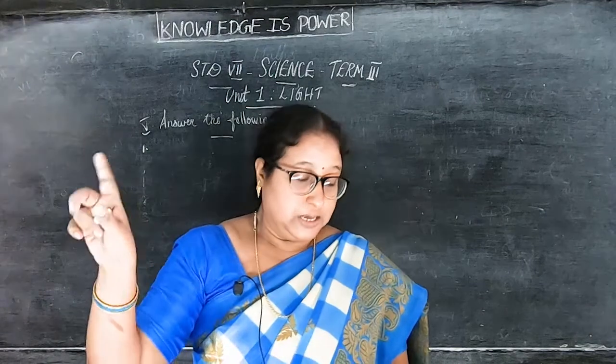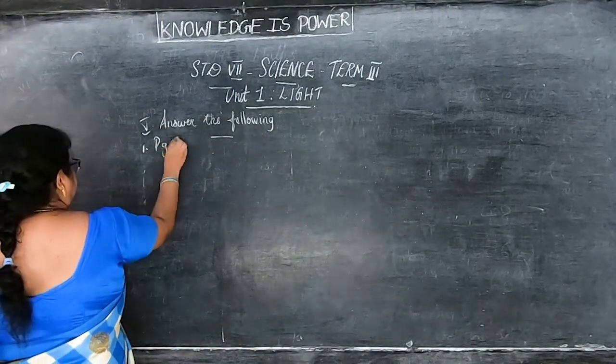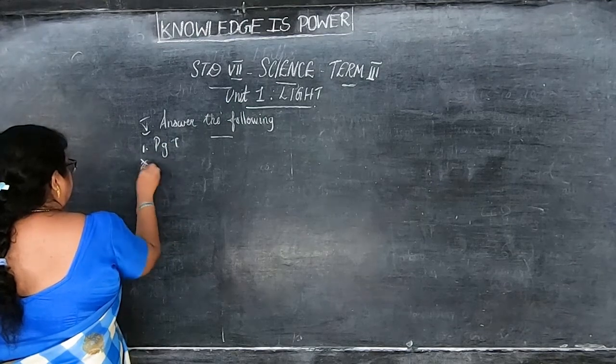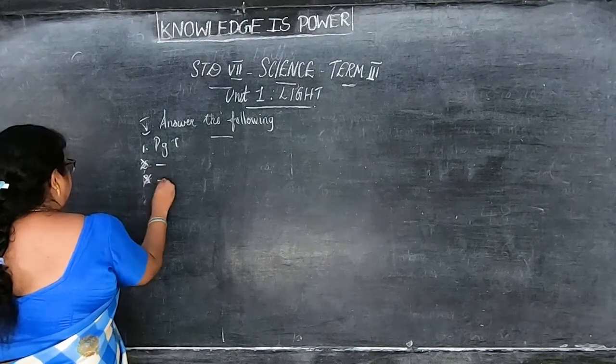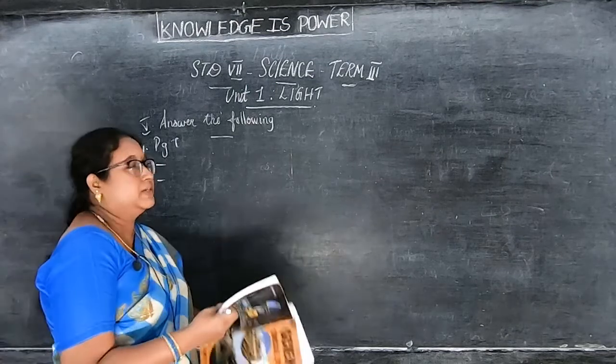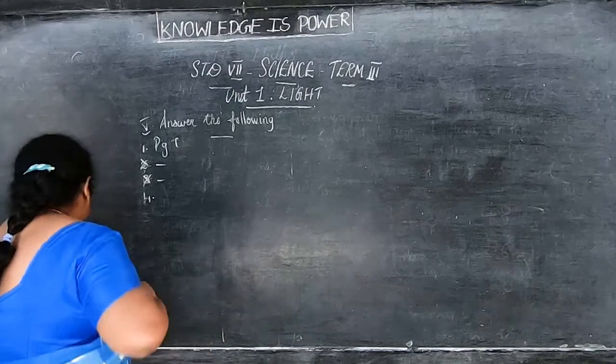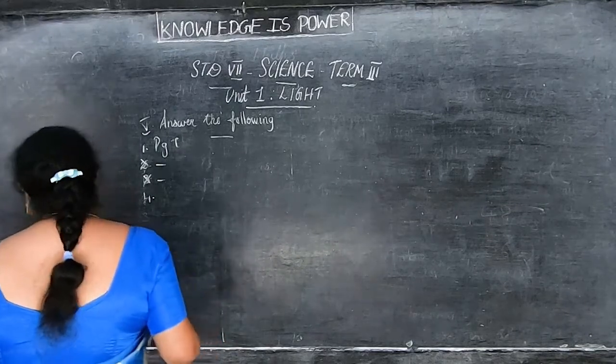So number 2, strike it out, no need, children. That is first one, page number 7 I have given. Second one, put cross, no need. Same way third one, no need. Fourth, you will go now. What are luminous objects? All these questions, whatever I am writing on the board, take down in your classwork or in your rough notebook, children. Afterwards, you can copy in your classwork.